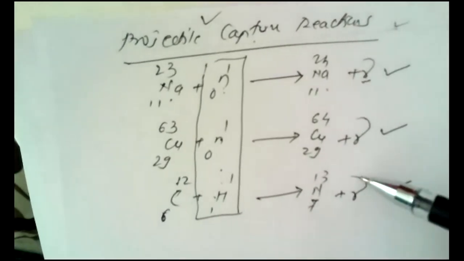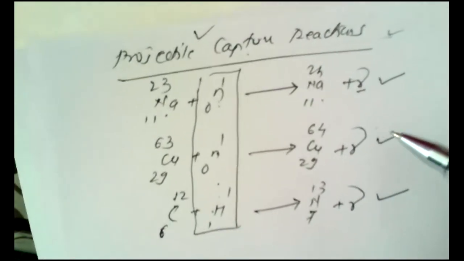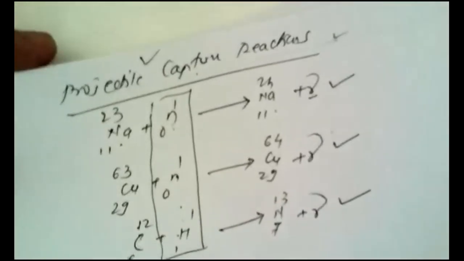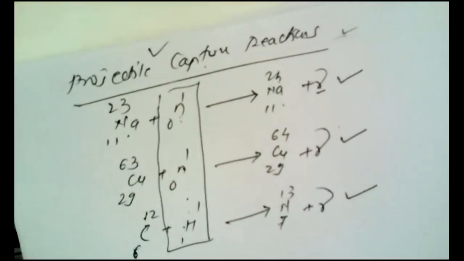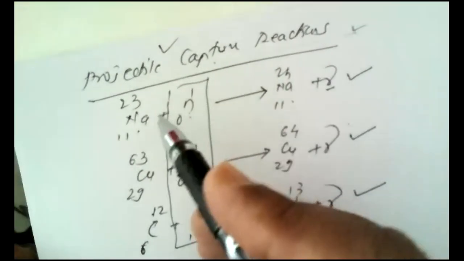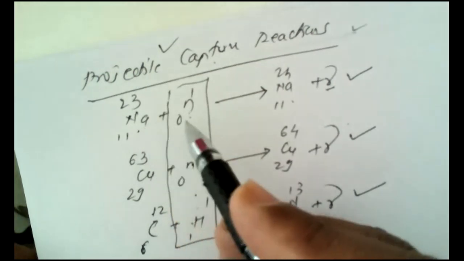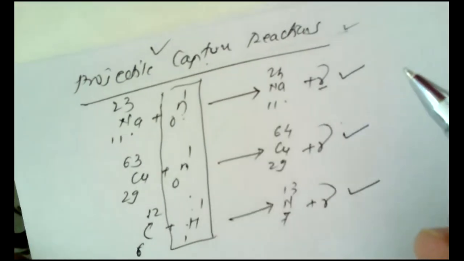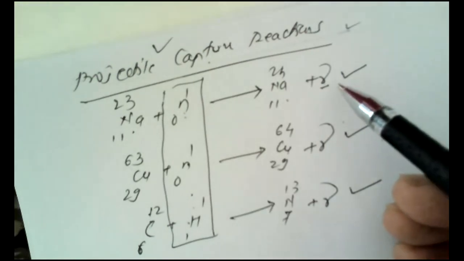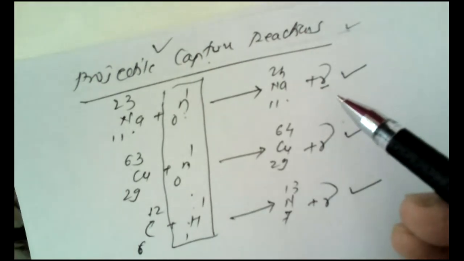So if you remember these first two reactions, then it is very simple. If a question is asked, what are projectile capture reactions, explain with the help of a reaction, it is very simple. Here we just bombard the target nucleus with neutrons and only gamma particles are ejected. So we have to make a common statement that will enable easy understanding of the entire process.